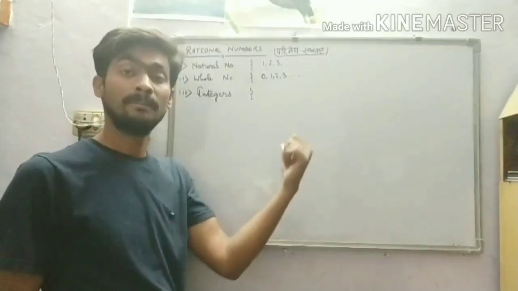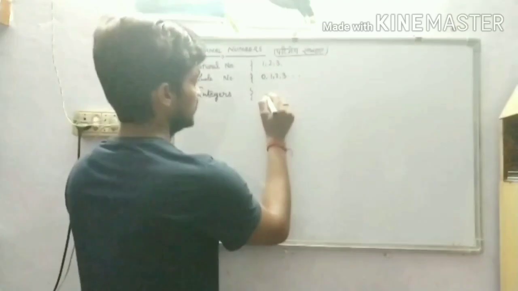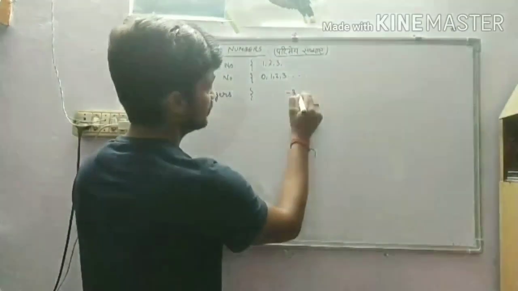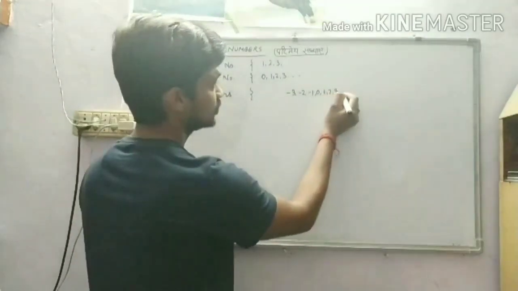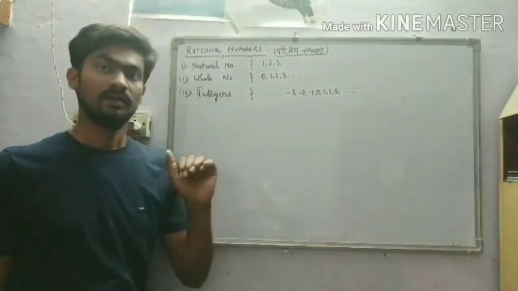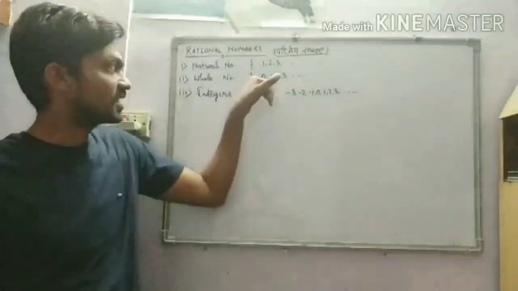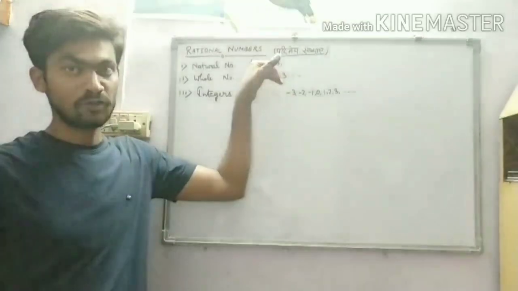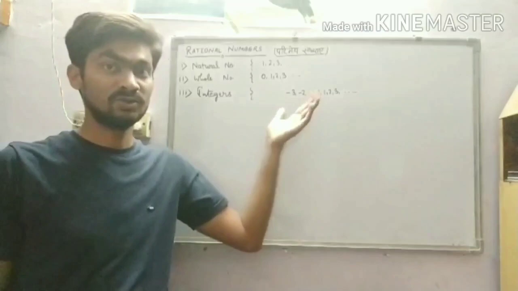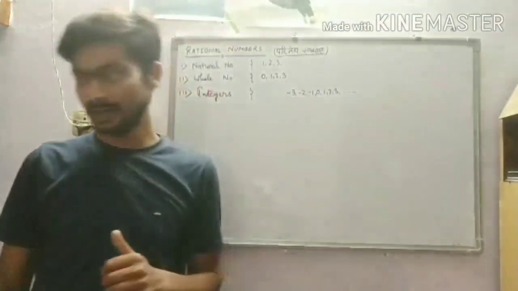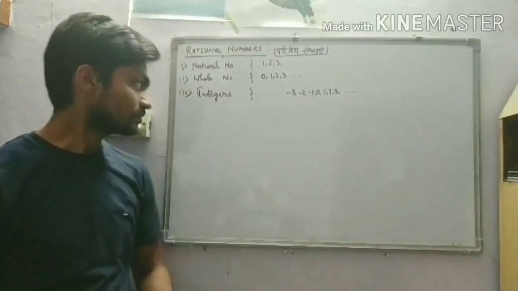We have natural and whole numbers. But along with that, we have some negative numbers also. That is -3, -2, -1, 0, 1, 2, 3, etc. So this one is finite on one side, starting from 0, and this one is starting from 1. But integers are infinite from both sides. ये दोनों साइड से infinitely long है. So this one was the first thing that we had to know.